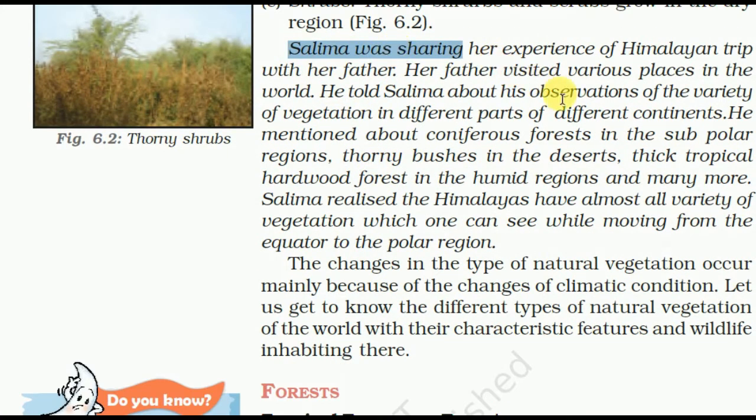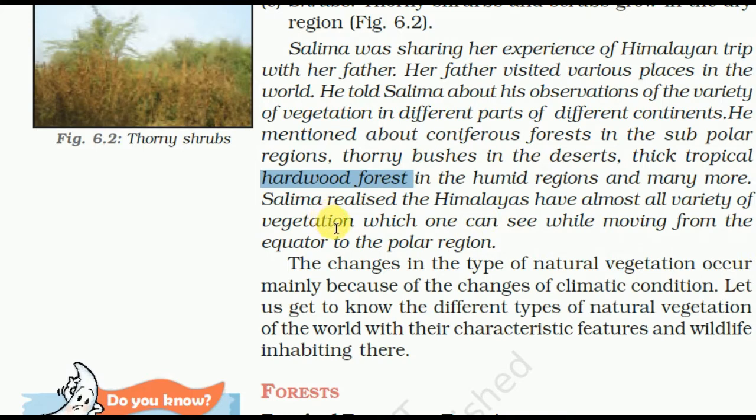Salima shared her experience of migrating with her father. Her father visited various places in the world. He told Salima about his observation of the variety of vegetation in different parts of different continents. He mentioned coniferous forest, found in the subpolar regions, thorny bushes in the desert, thick tropical hardwood forest in the humid region, and many more.